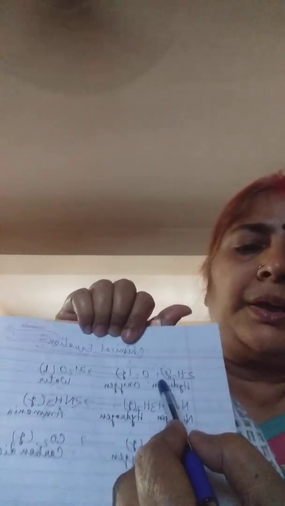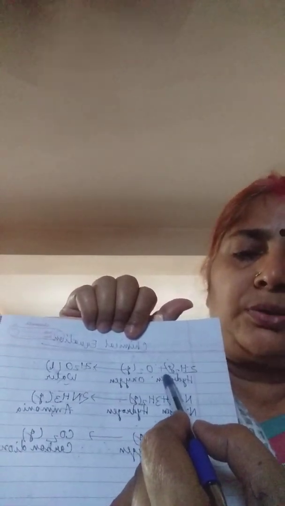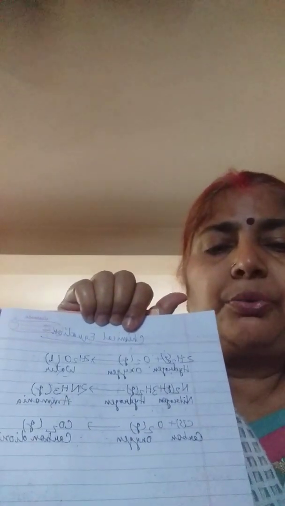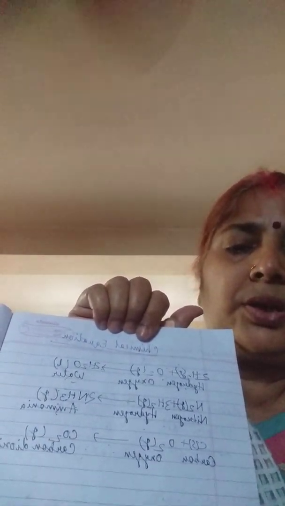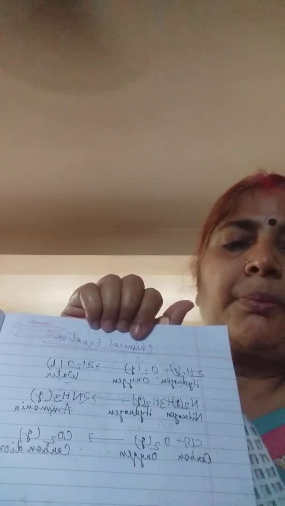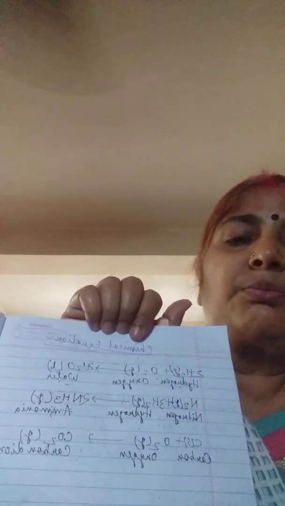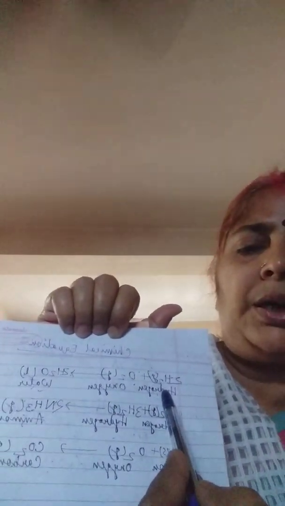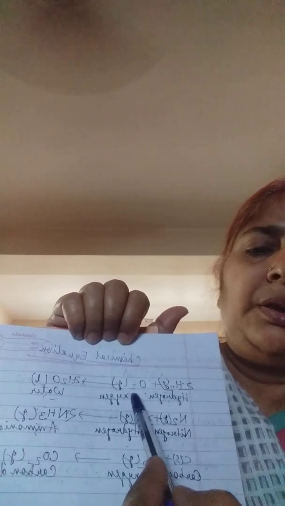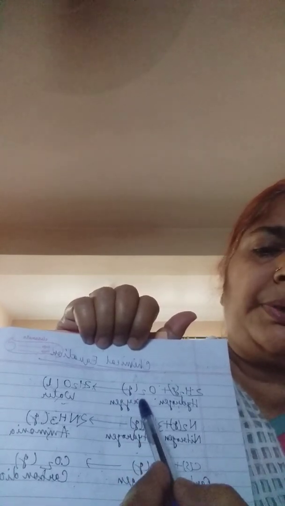Children, while writing chemical equation, we have to mention the physical state also. You know, solid, liquid and gases are physical states. So we show it by writing a small letter in the bracket. For example, hydrogen is a gas, so beside hydrogen in the bracket you will write small g. Oxygen is a gas, so in the bracket you have to write small g just beside it.